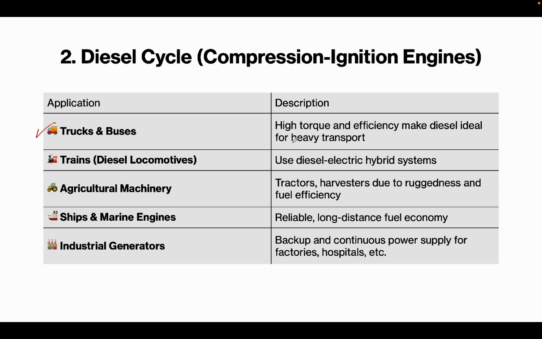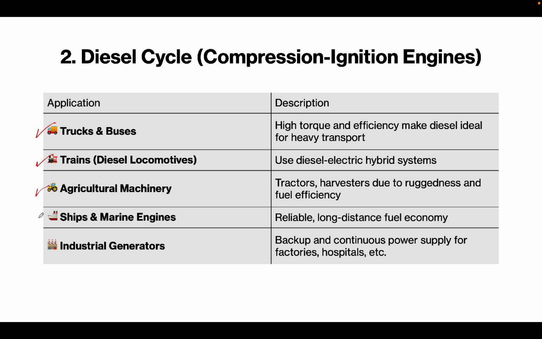So as you can see, or if you have noticed, ang mga trucks and buses use diesel nga gasolina. Okay. So most, or I think all of the trucks and buses, kanang mga dagko nga sakyanan, they use diesel. Because again, ang trucks and buses use the compression ignition engines. Okay. So we also have trains. So the trains use diesel electric hybrid systems, and also agricultural machinery. So we have the tractors, the harvesters due to ruggedness and fuel efficiency.